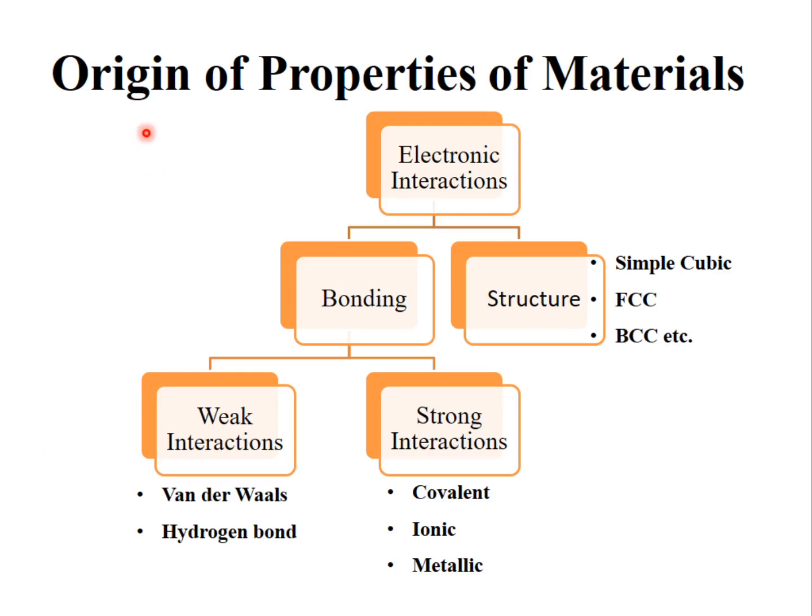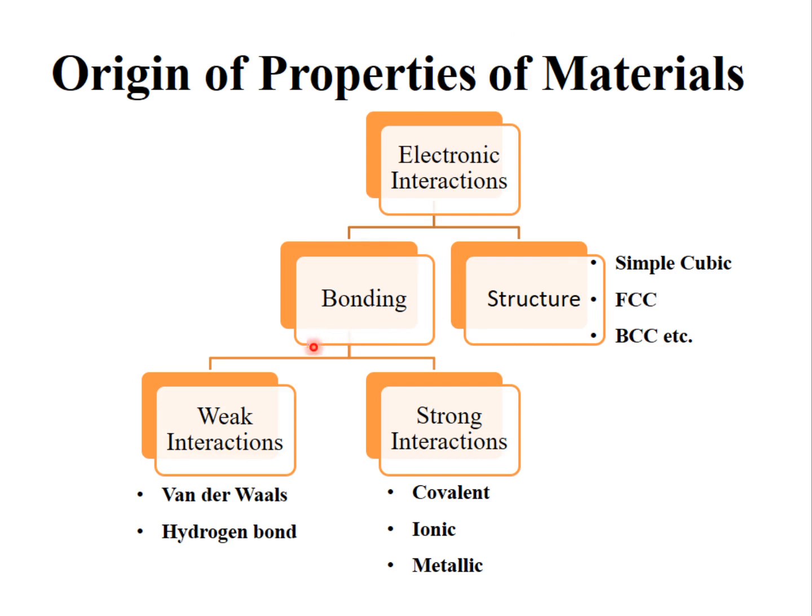Let's have a look at the origin of properties of materials. Where do they come from? Properties of materials are mainly due to electronic interactions. We can further divide electronic interactions into bonding and structure. Structure can be simple cubic, face centered cubic, body centered cubic, etc.